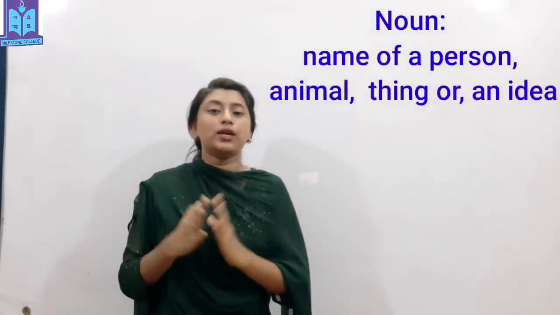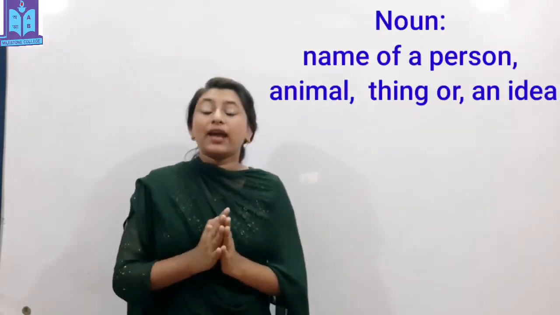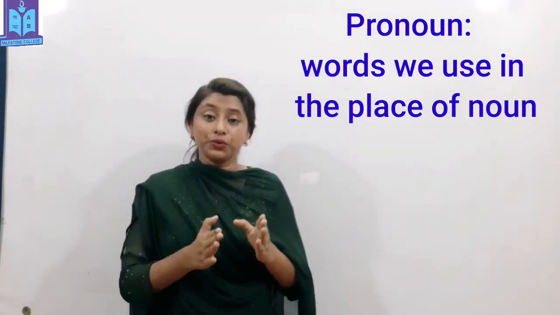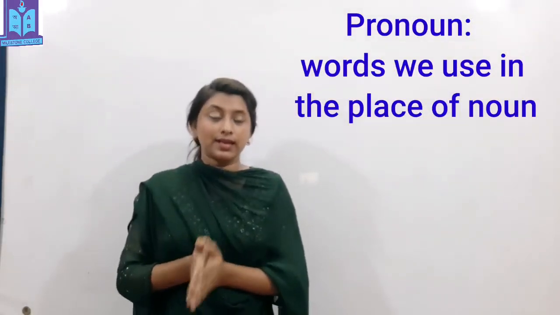That other part can be another noun or pronoun. Here, noun and pronoun are very important. Now tell me, what is a noun? Nouns are the naming words, right? And what is a pronoun? Pronouns are words that are used in the place of a noun, like I, we, he, she. These are the pronouns. So you understand the other part of the sentence, right?